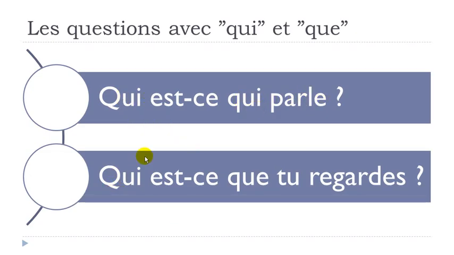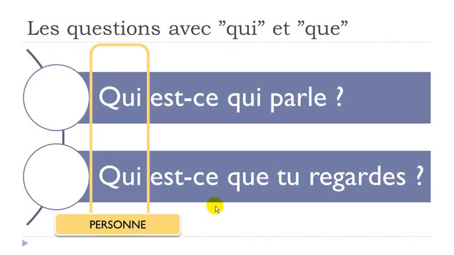So the question is, why do we use qui here and qui here, and then qui here and que here, okay? Because it can look a bit messy at the beginning, especially if you don't really know how to use or how to structure that. So the first thing that we've got to remember, yes, it's here. So the first part here, this qui, we will use this qui here just because we want to have the information and it concerns a person. Who, okay? Qui means who when we start the question with it, okay? Qui est-ce qui parle? Qui est-ce que tu regardes?